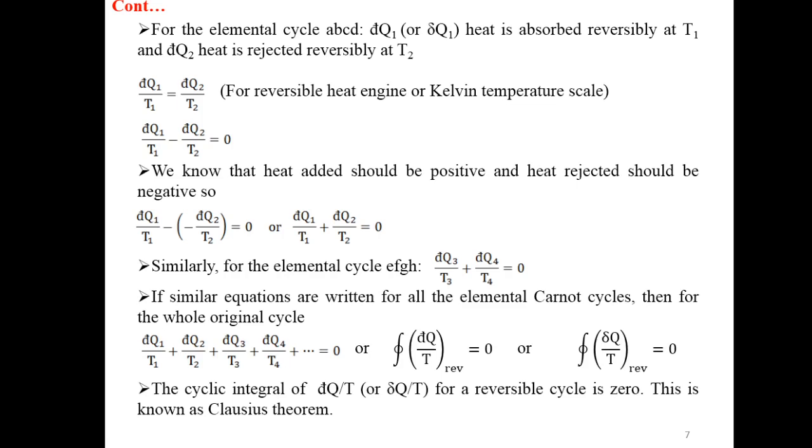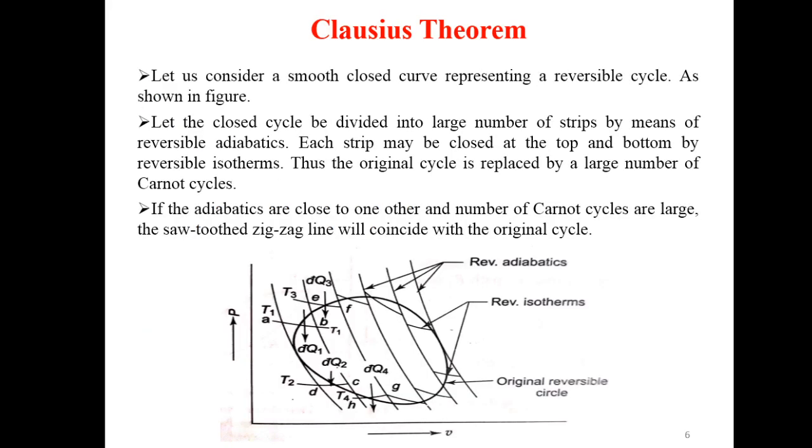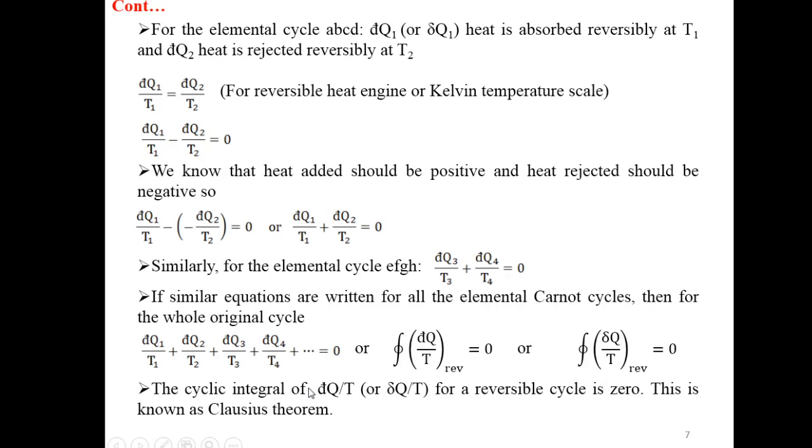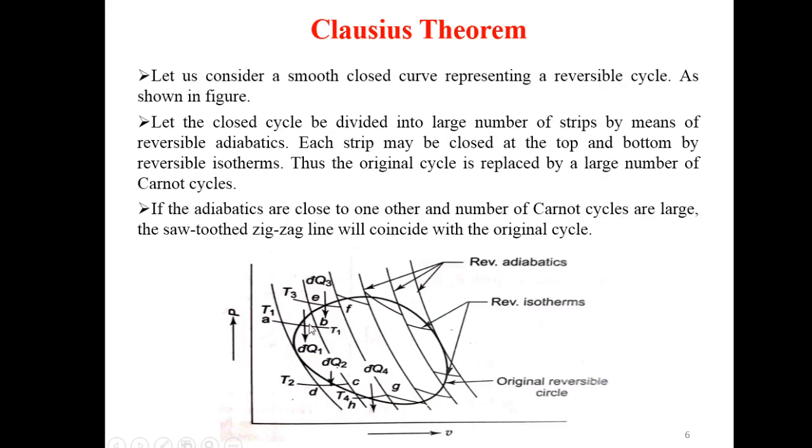For the elemental cycle ABCD, differential of heat Q1 is absorbed reversibly at temperature T1 and differential of heat Q2 is rejected reversibly at temperature T2. So here ABCD is the elemental cycle and we are supplying differential amount of heat Q1 at temperature T1 into this Carnot cycle and it is rejecting differential amount of Q2 at temperature T2.